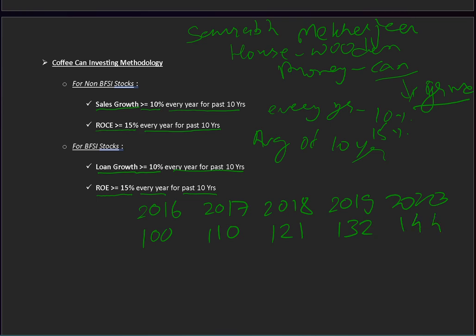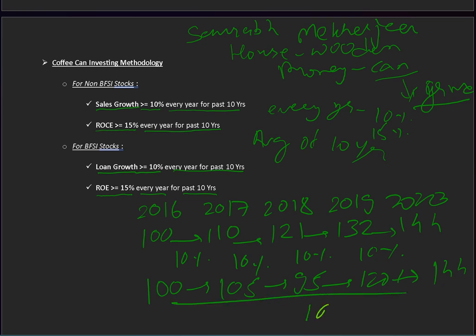So this should be a 10% increase year on year. This should increase 10%, and this should increase 10%. Not like 100 this year, then anything this year, and lastly 144, so the average rise is 10%. Nothing like this. It should be like this example, for all the parameters.